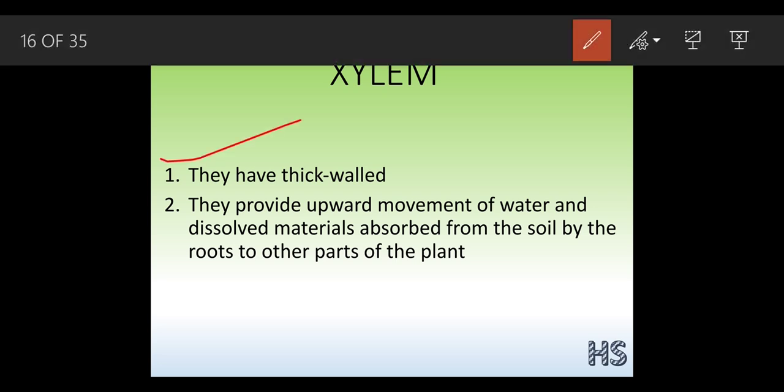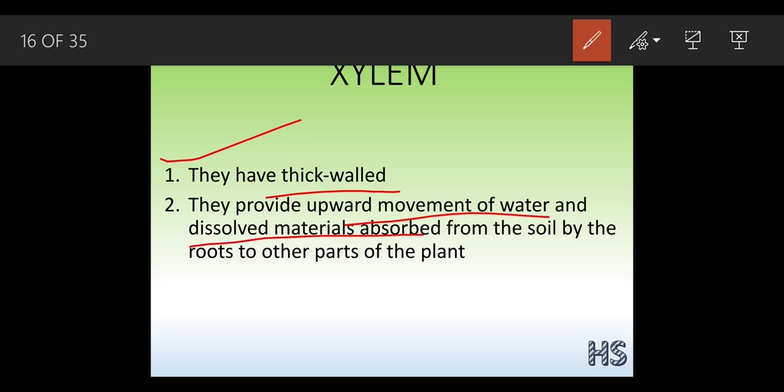Xylem has a thick wall. Why does it have a thick wall? Because it helps in the conduction of water and the mineral salts. So while conducting, the wall should be thick. If the wall is thin, it won't be able to conduct the water, and as the water is not going to reach the upper parts of the plant, that is the aerial parts of the plant, they will die. So that is why the wall should be very thick in nature.